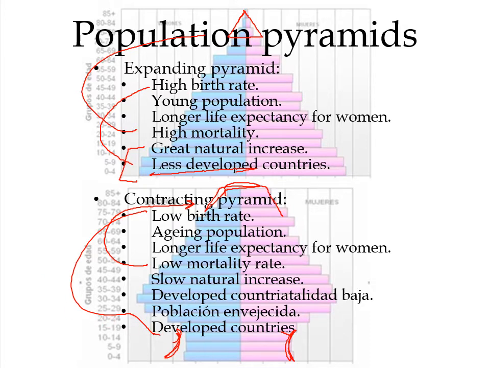Well, here it says, it's in Spanish, but of course I mean the aging population. The first one is a younger population, the second one is an aging population.